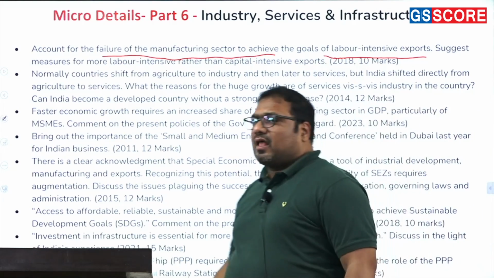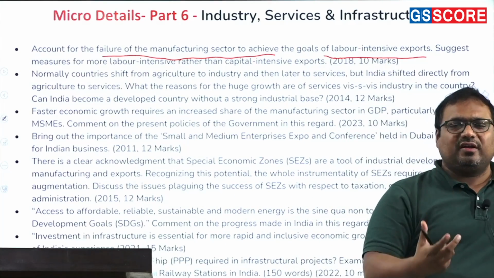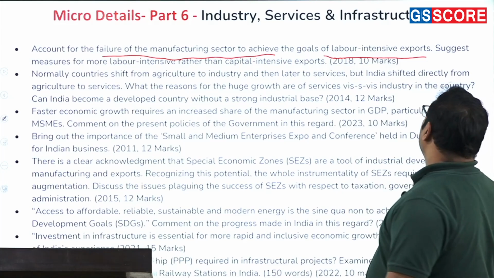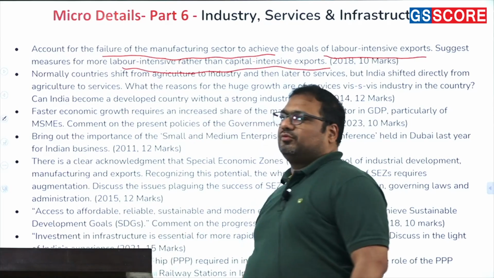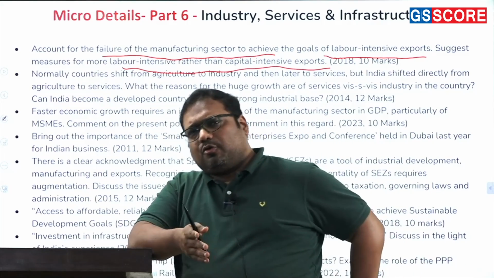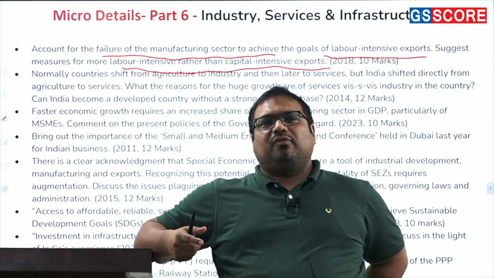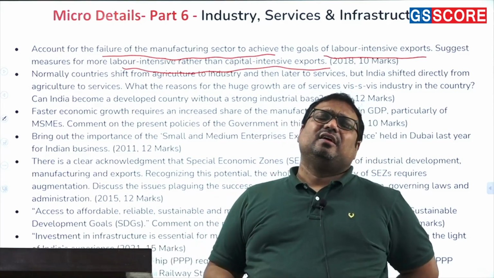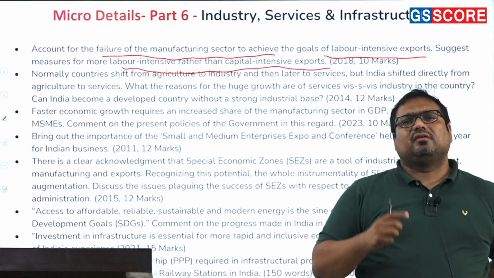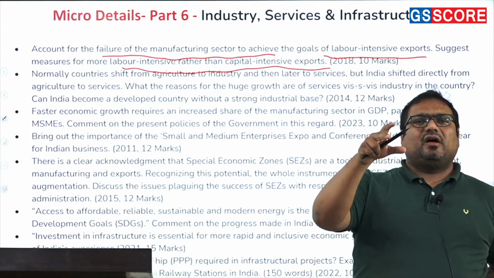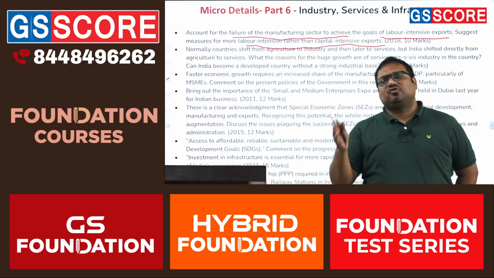Okay. Our exports are not labor intensive. Basically, when we export something, we are not able to create enough jobs with that. This is the question. Suggest measures for more labor intensive rather than capital intensive exports. So very good, important question. It was asked in 2018 because in 2017 we made changes to our foreign trade policy, and we in fact provided a special package for ready-made garments and leather apparel, because these two sectors provide far more jobs compared to other sectors for each 1 rupee of export.